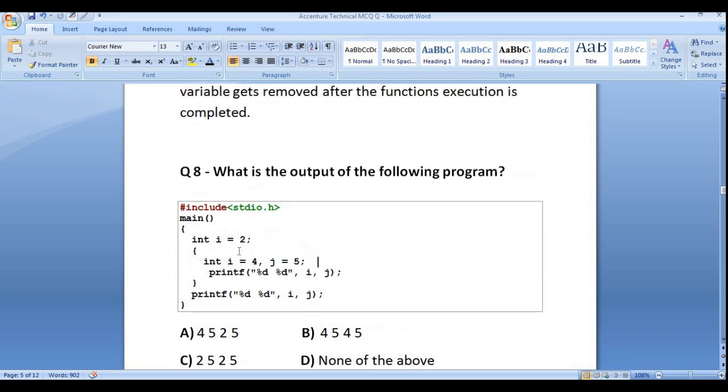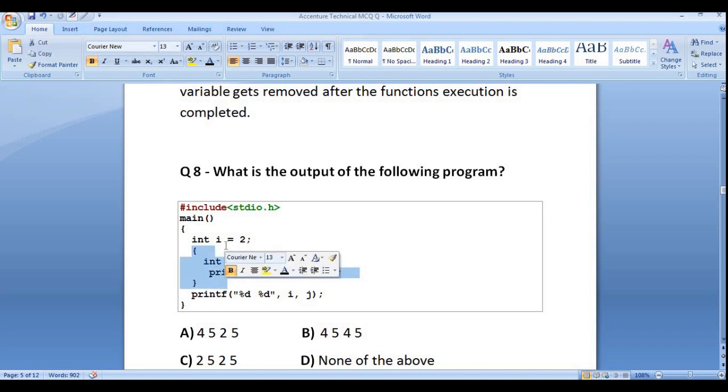So here, the value of i will be replaced by 4. Instead of getting the output as 2, we'll be getting 4. It will print 4 and 5, and for the outside print statement you'll get 2, because it's outside of this function.